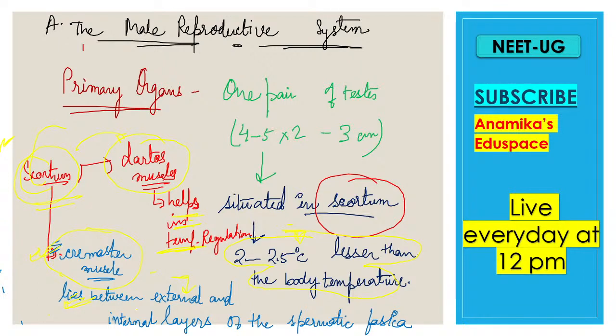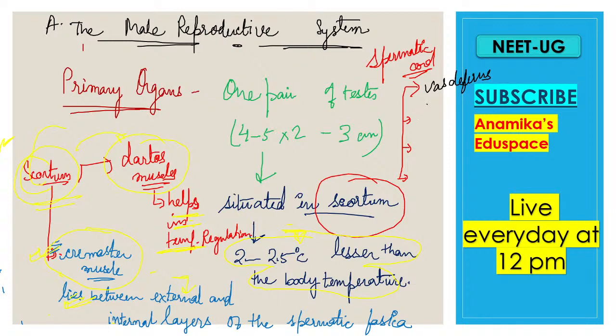Now each testis is attached to the abdominal cavity through one cord, and that cord is known as the spermatic cord. Now this spermatic cord contains some things, and what are those things? These are very important. The first thing which the spermatic cord contains is the vas deferens, or vasa deferentia.